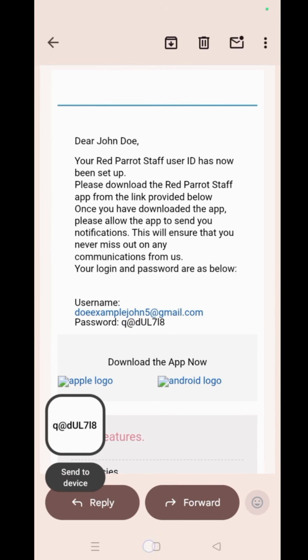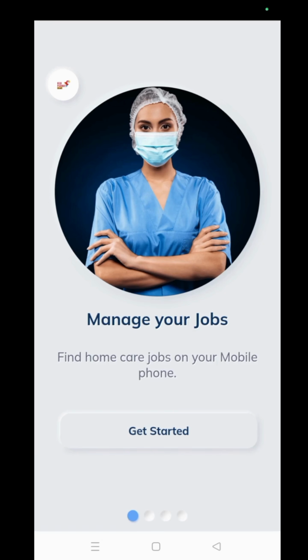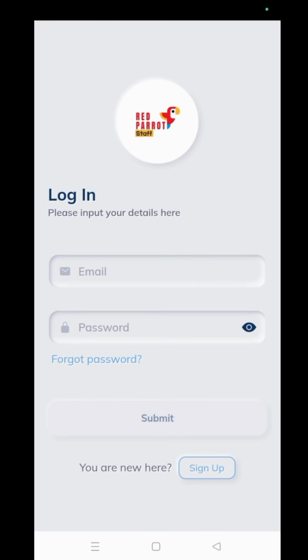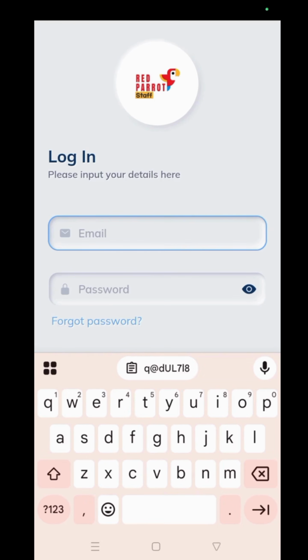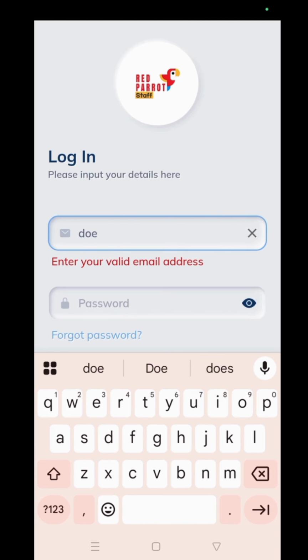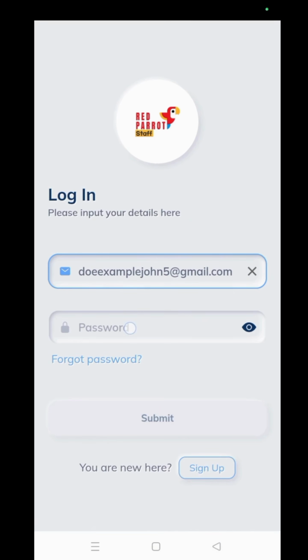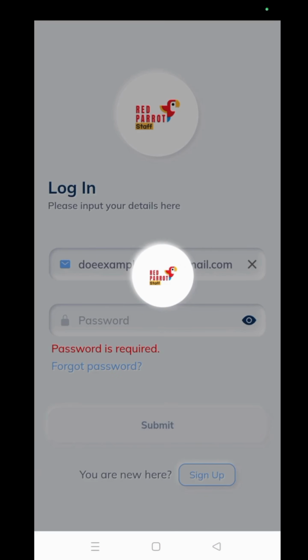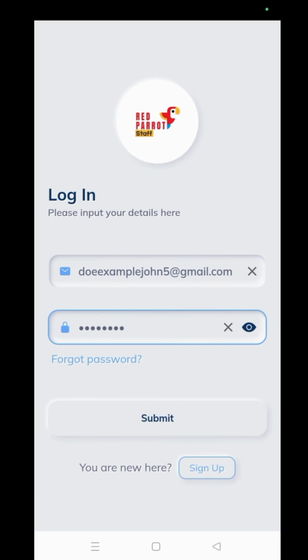Now, open the Red Parrot Staff App. Enter your email address in the email field. Then paste the password you copied earlier, or type it in manually.